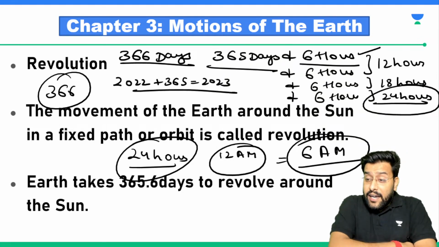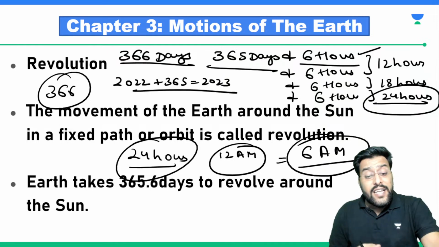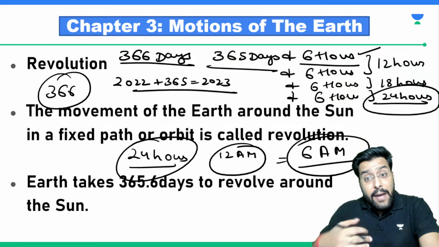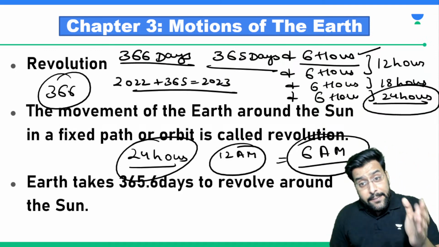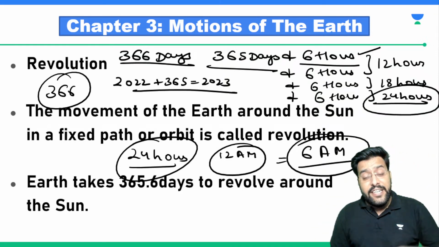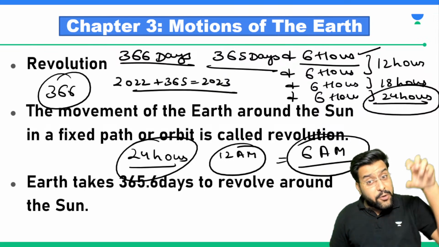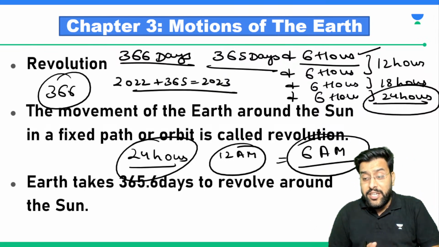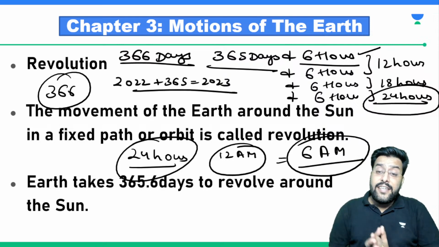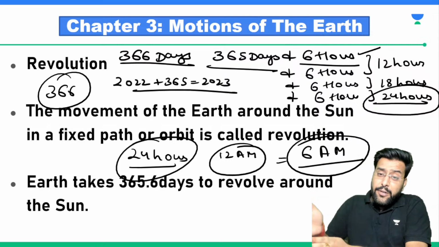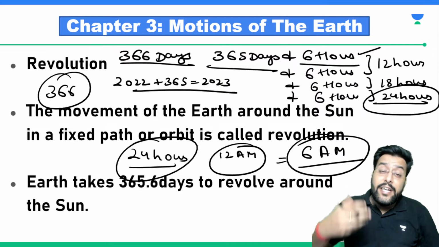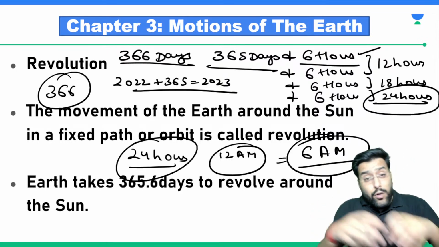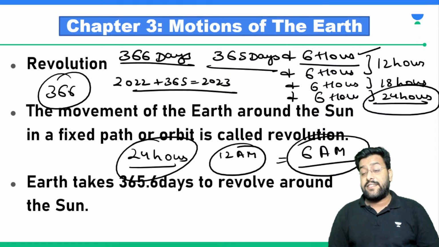It's not that earth is taking one extra day to complete its revolution. No sir, earth has been taking the similar time only, but just for our convenience, so that we can celebrate our new year at 12 a.m. instead of 6 a.m. every year, we decided to start it 6 hours early. And after every 4 years, when these 6 hours get compiled up to 24 hours and become one day, the fourth year will have 366 days.